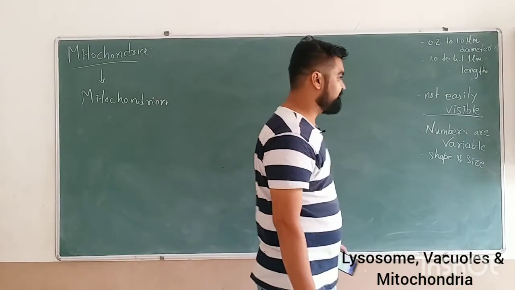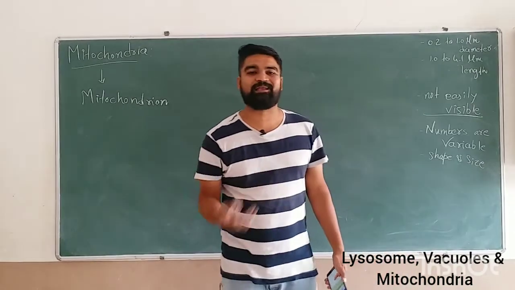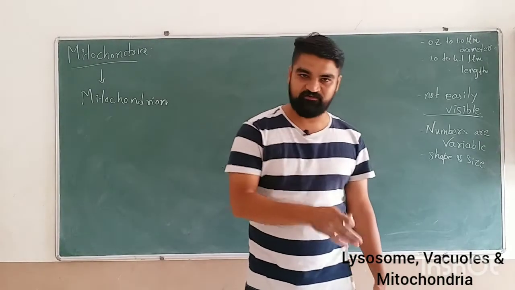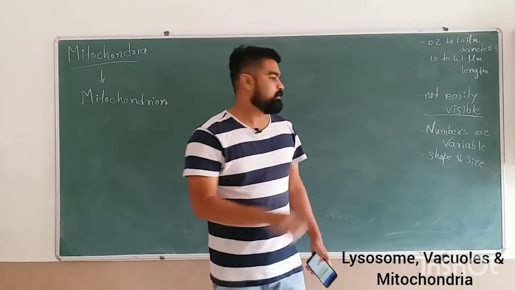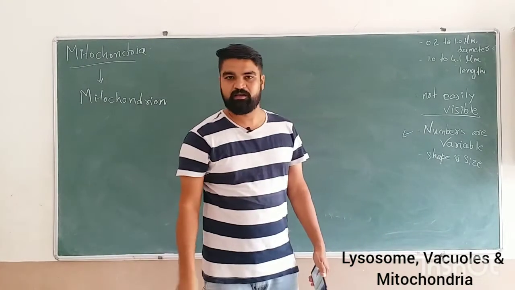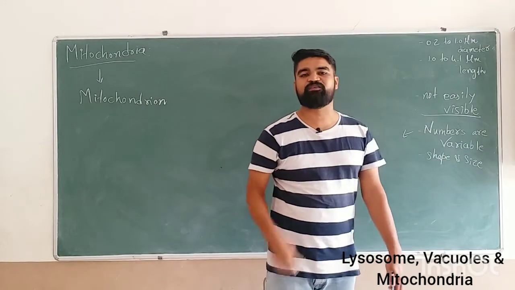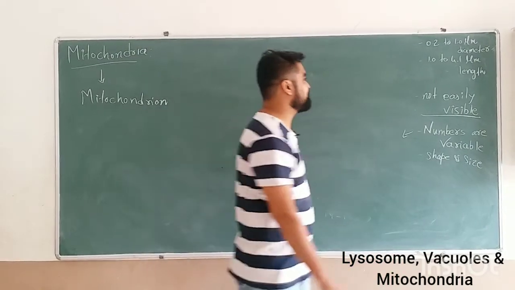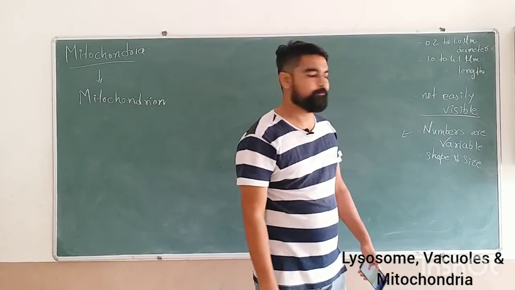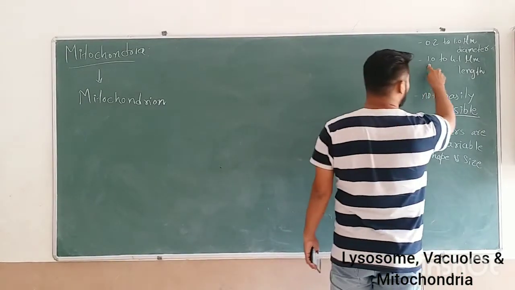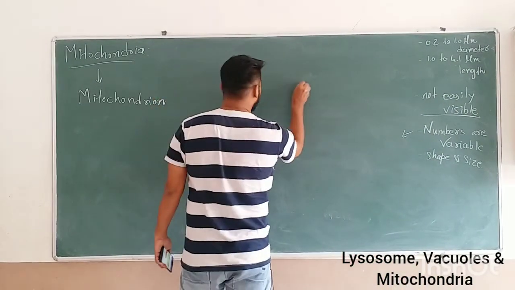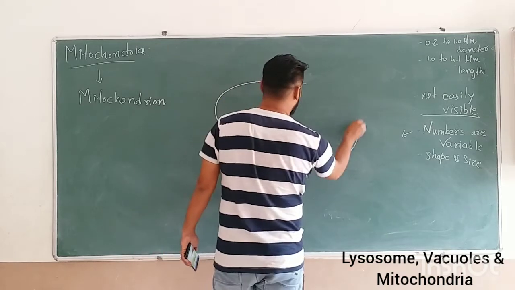The numbers are variable according to the physiological activity of the cells. From cell to cell, as their physiological activity will be different, along with that particularly the numbers of these mitochondria will also be variable, and also the size and the shape of the mitochondria will vary. The average size can be 0.2 micrometer to 1 micrometer in diameter, and it can range from 1 to 4.1 micrometer in length. Now if we move towards the structure of the mitochondria,